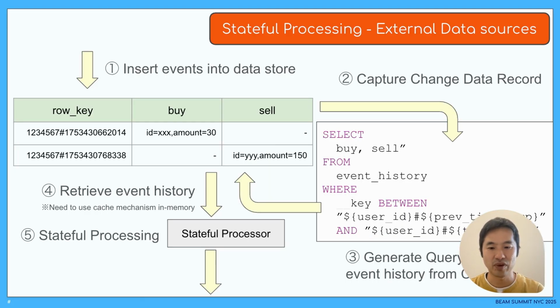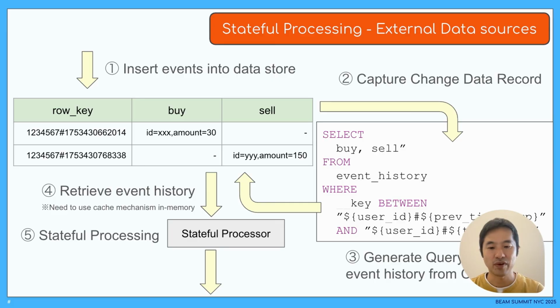This slide explains the process of recreating a state from data in external data sources. When user events are written to Cloud Bigtable, CDC data is generated from Bigtable based on the written content. From this CDC data, a query is generated to fetch the data required for stateful processing. In this example, we retrieve user behavior history in time series. So the query is generated using the user ID and update timestamp from the CDC data.